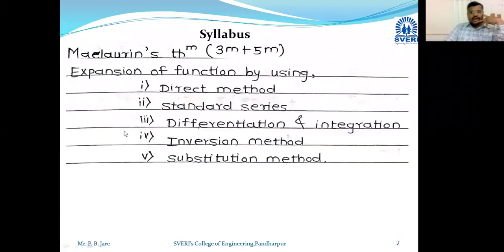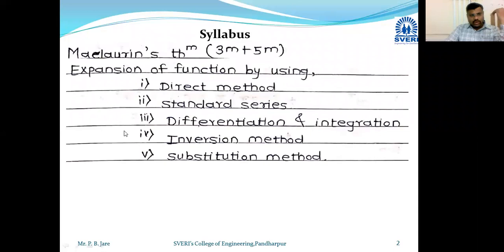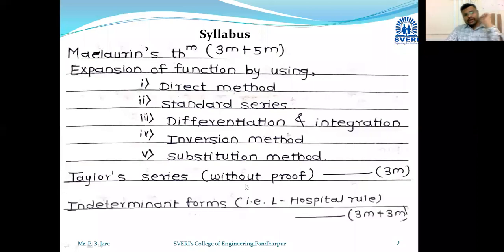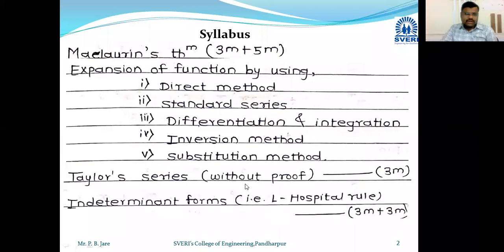In Maclaurin theorem, the types of examples are direct method, standard series, differentiation and integration, inversion method, and substitution method. Then we see indeterminate form.